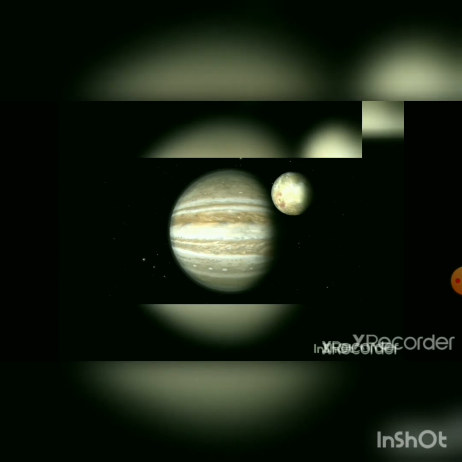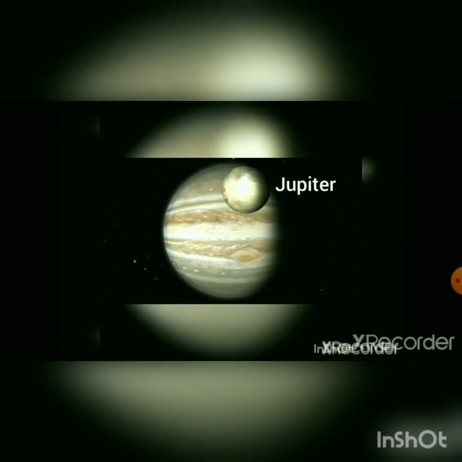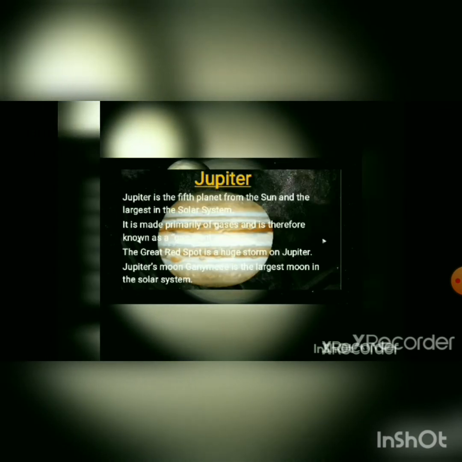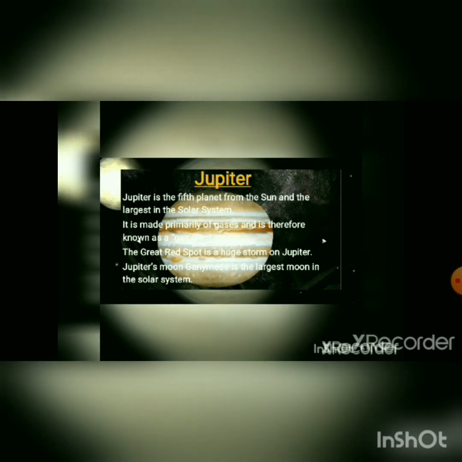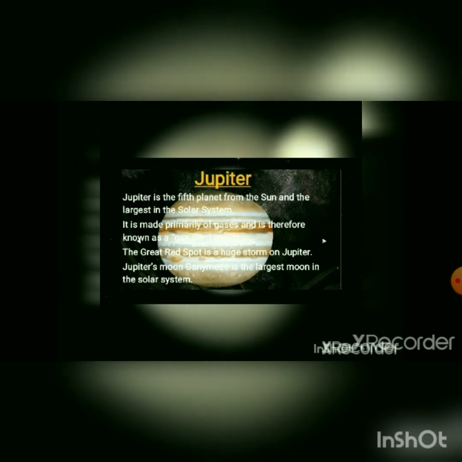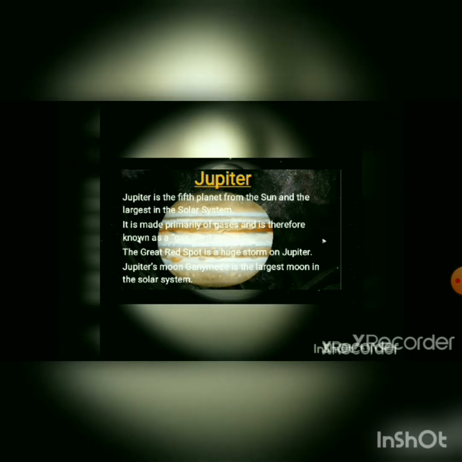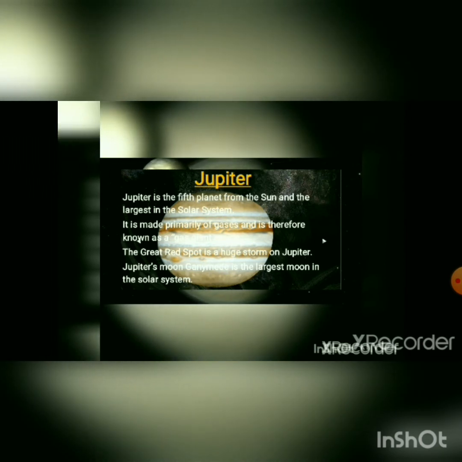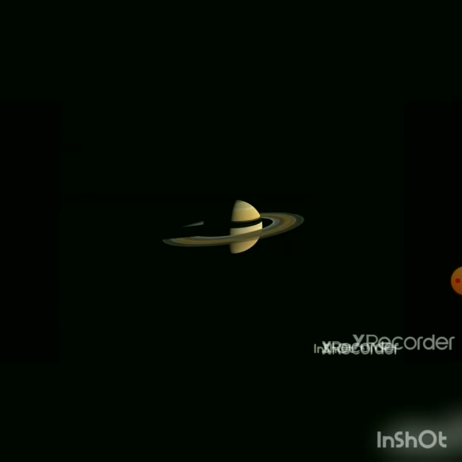Now which planet is this? Such a big planet. It's Jupiter. It's the largest planet of our solar system. Because it is made up of gases, it is known as a gas giant. The Great Red Spot is a huge storm on Jupiter, which means many storms occur on Jupiter. And Jupiter's moon Ganymede is the largest moon in our solar system.